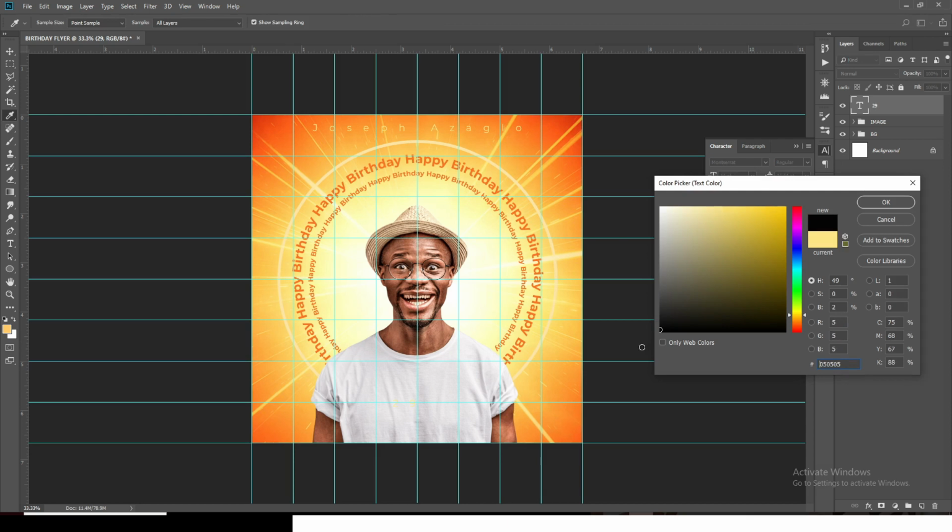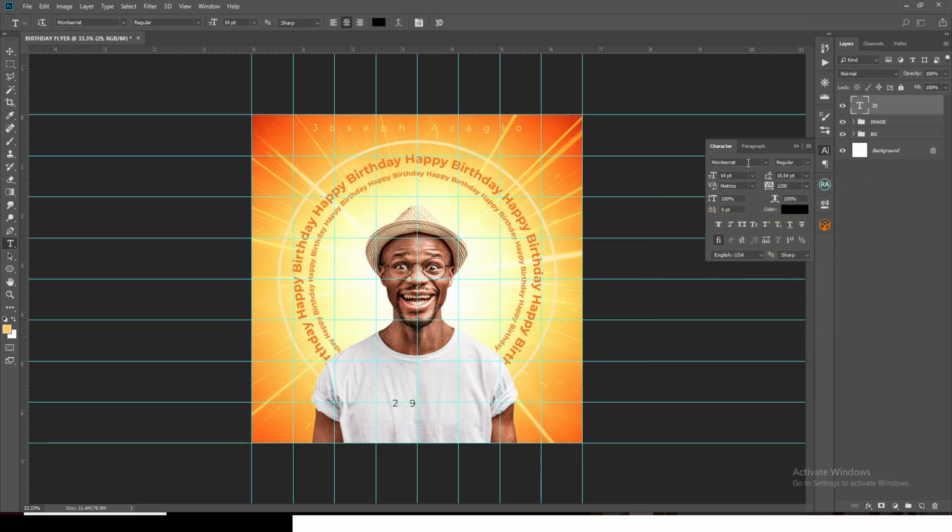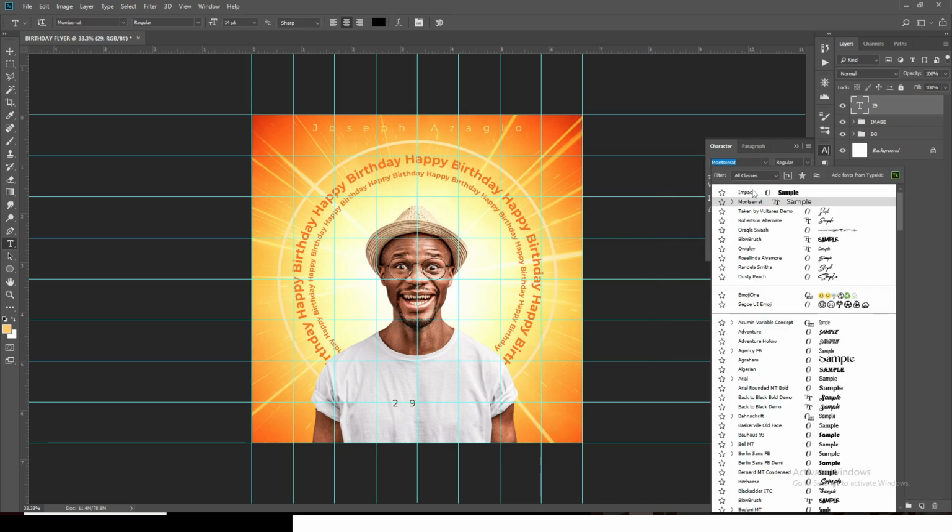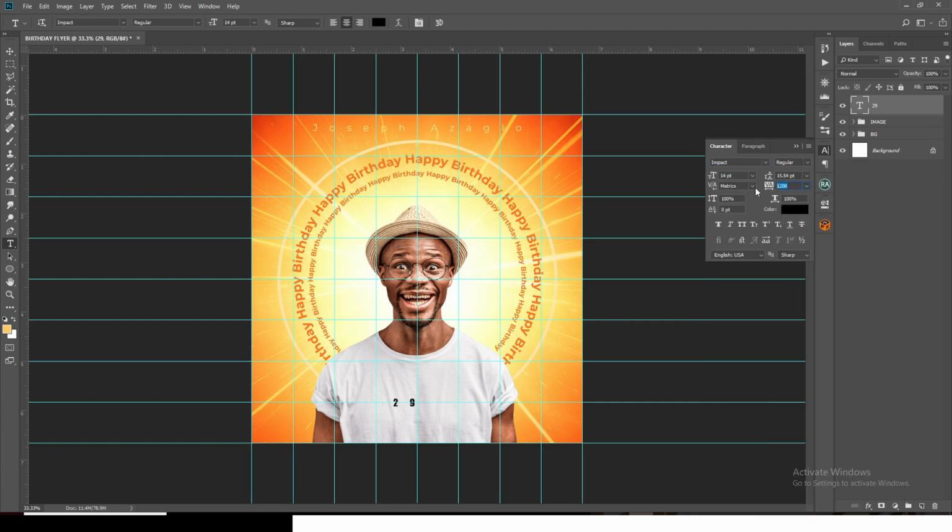Where's the color? Color black for now. Okay, now we're also going to use Impact. I'm going to change the color again, so I'm going to use Impact 2. I'm going to set the tracking to 0, and we want to use 35 for the font size. And then let's click on our move tool. Let's move it somewhere here.